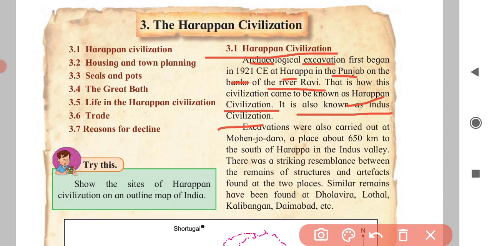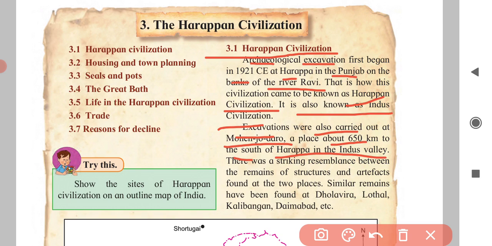Excavations were also carried out at Mohenjo-daro, a place about 650 km to the south of Harappa in the Indus Valley. Digging out was also carried out at Mohenjo-daro.